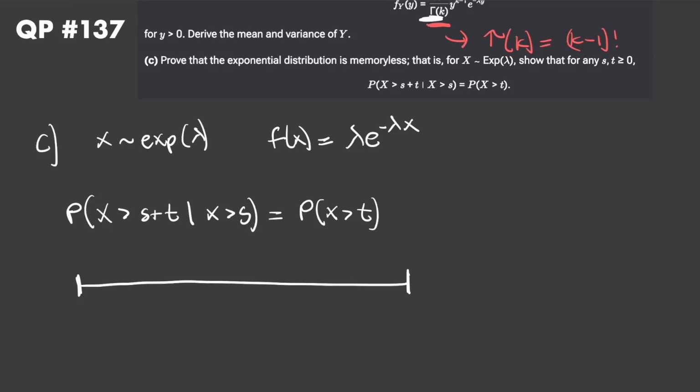So we know conditional probability. If we're given that x is greater than s, let's say s is right here. So we're given that we've already waited s seconds. And now, given that, we want to find the probability that x is greater than s plus t. Maybe s plus t is right here, in which case the difference between these points is just t. Basically, given that we've already waited up to the point s, what is the probability that x is greater than s plus t? What is the probability that we end up waiting somewhere in this region right here, given that we've already waited this amount of time?